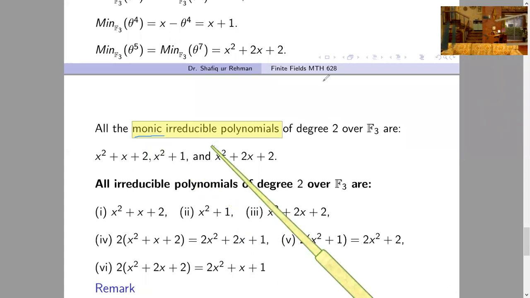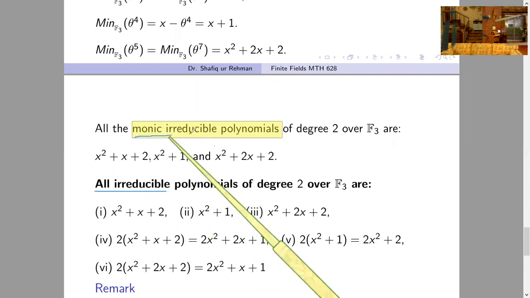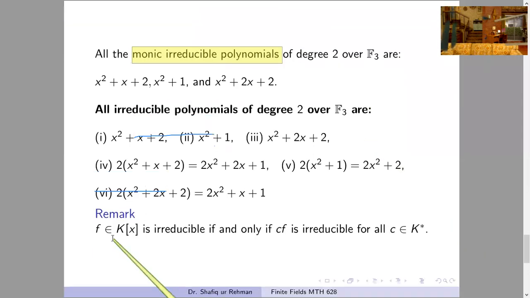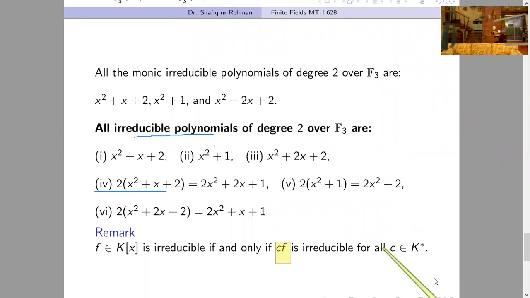Here we have found only monic irreducible polynomials, which are only 3. But we know that a polynomial f is irreducible if and only if multiplying it with any non-zero constant, it remains irreducible. So if we multiply,